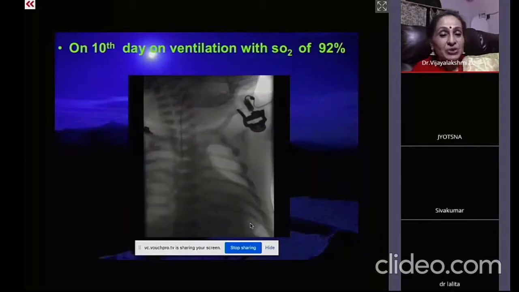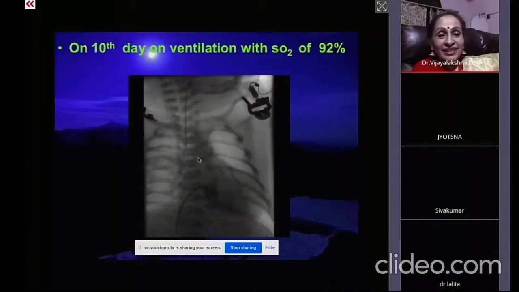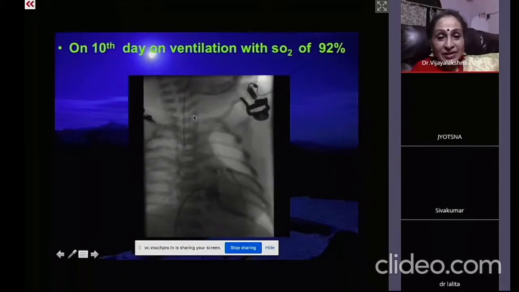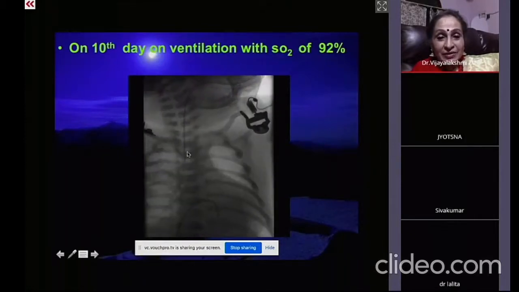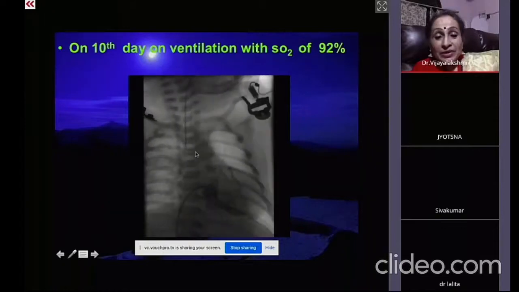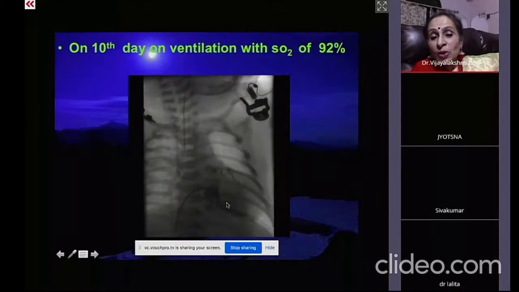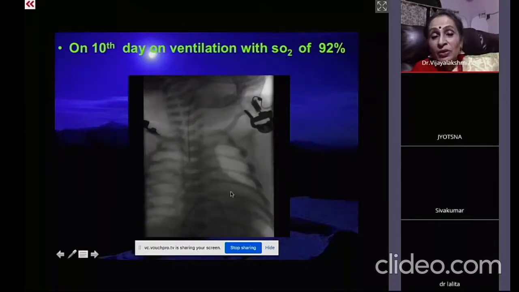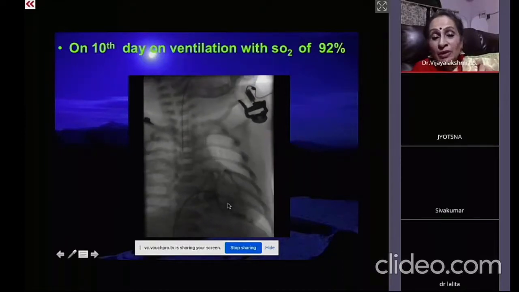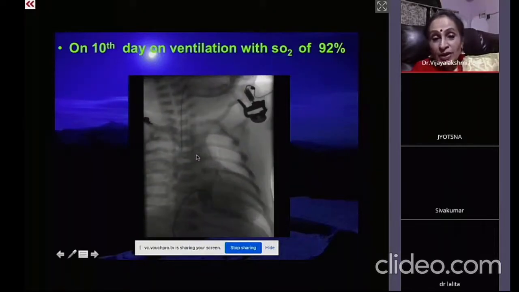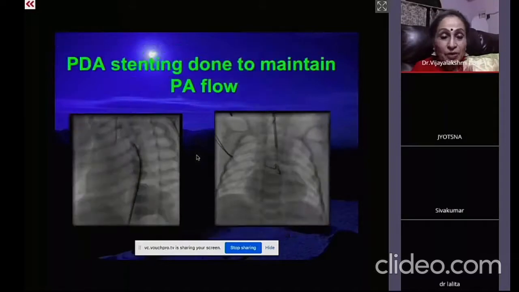This angio I have shown here. On the 10th day, I did the angio. You can see the endotracheal tube is there, with the ventilation. And then the RV was so small, hypoplastic, and the coronaries were filling through the sinusoids, and the blood was going into the aorta because of the VSD.